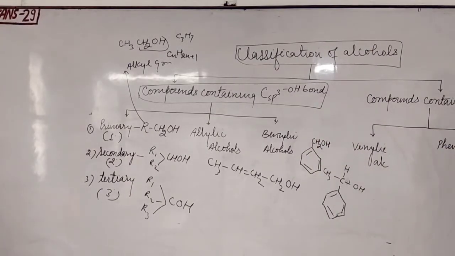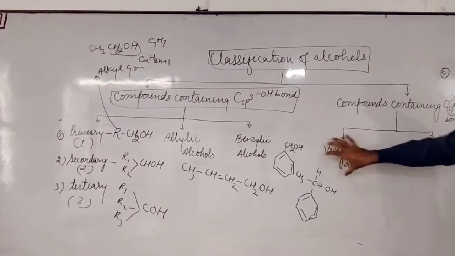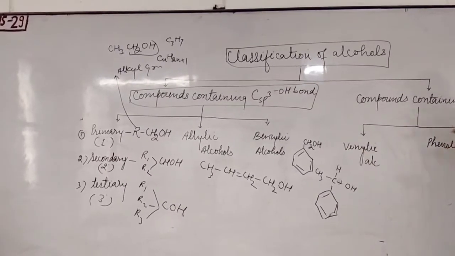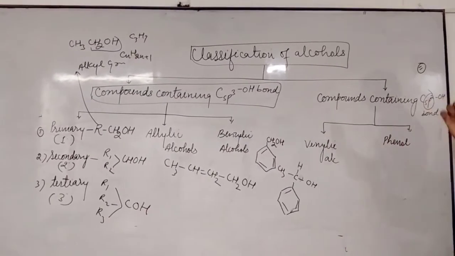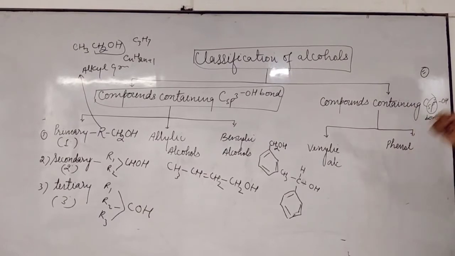The next category is for the Csp2-OH bond. sp2 means doubly bonded carbon. So the first category is the vinylic. On this basis, there are two categories of alcohols. One is the vinylic and second is phenol. Vinylic, if the OH group is joined directly to the double bond carbon.